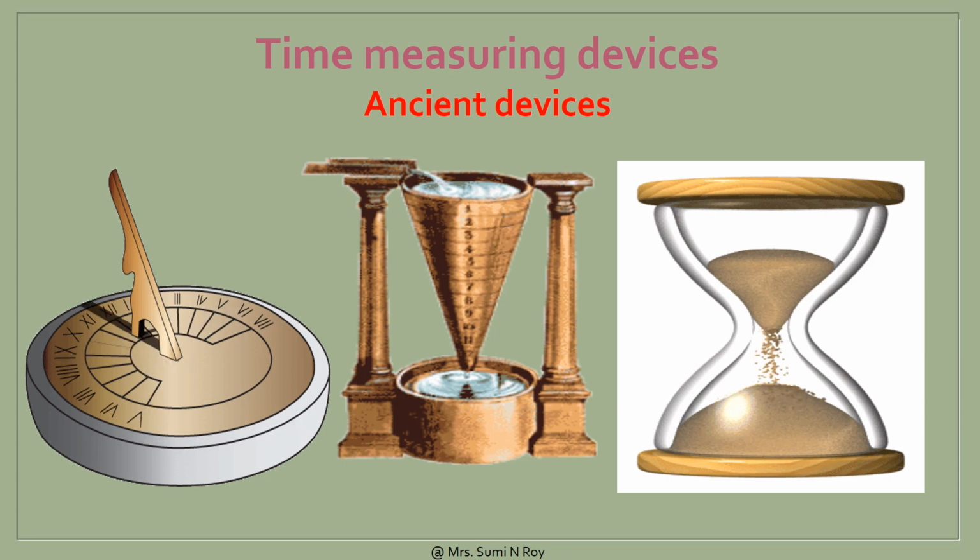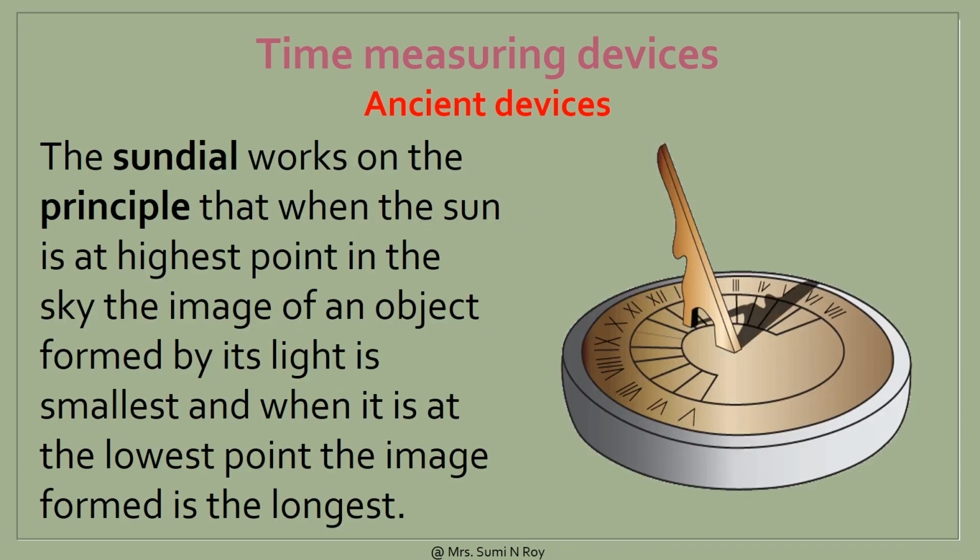Many time measuring devices were used in different parts of the world before the pendulum clock became popular. Sundials, water clocks and sand clocks are some examples of such devices. Different designs of these devices were developed in different parts of the world. Now, let us see how these ancient devices worked.